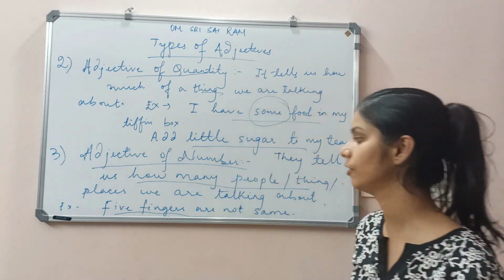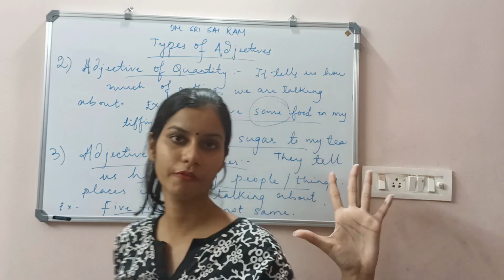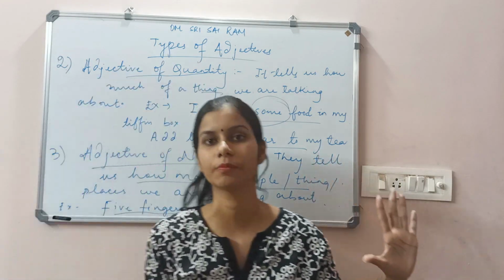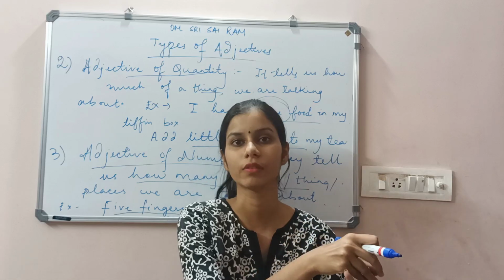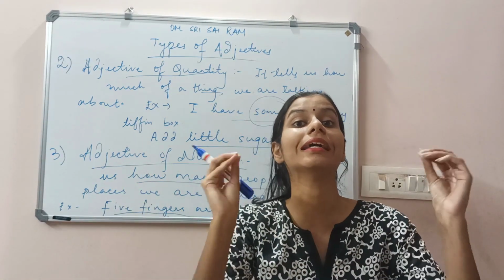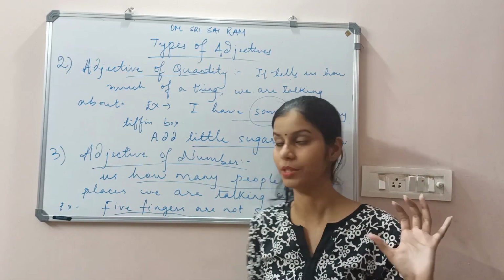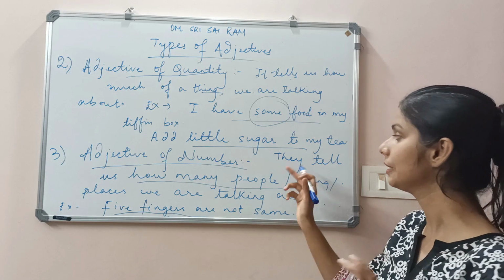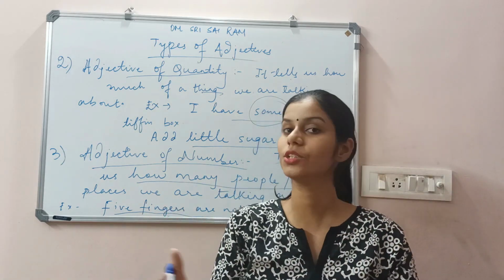For example, if I say 5 fingers are not the same, can you see my 5 fingers? They are not the same. Here I can count 1, 2, 3, 4, 5. So this adjective of number shows the exact number. They give us the idea about the exact number. So the definition is that they tell us how many people, things or places we are talking about.